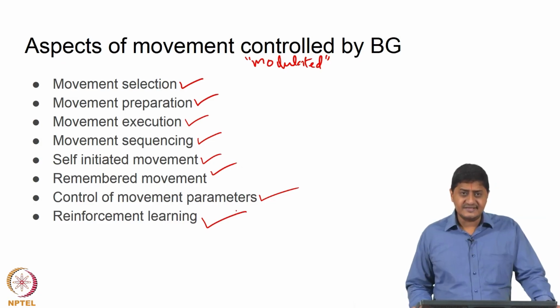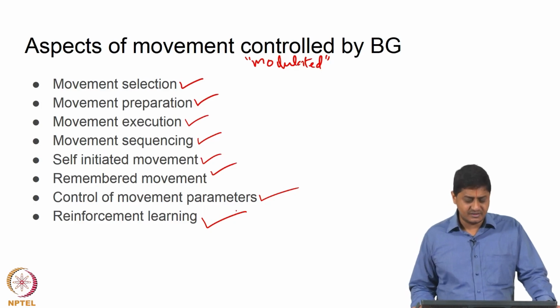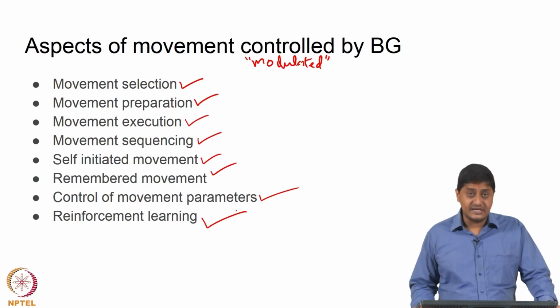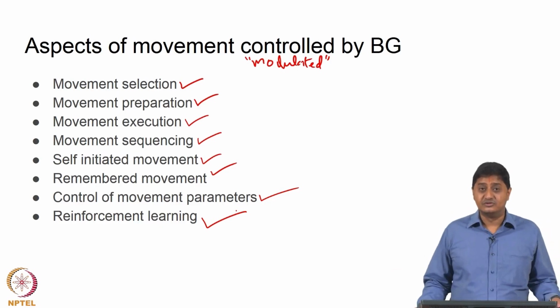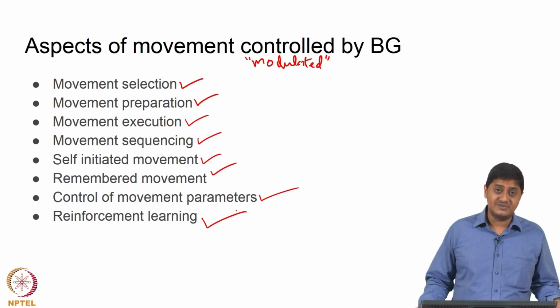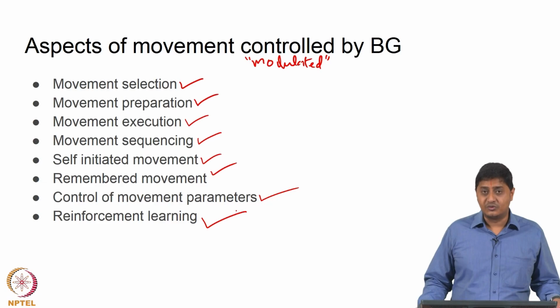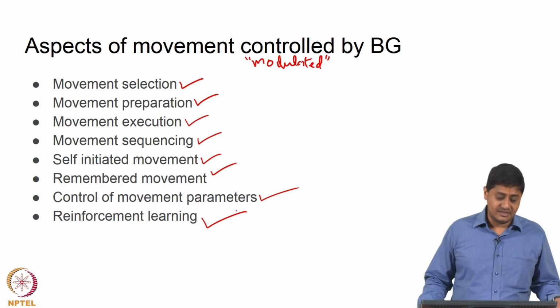So, essentially these are believed to be the various things that can be modulated by basal ganglia, and you realize practically that is almost all the things related to movement related functions. So, that means basal ganglia is an important part of the motor loop, and healthy function of basal ganglia is essential for healthy movements, right.